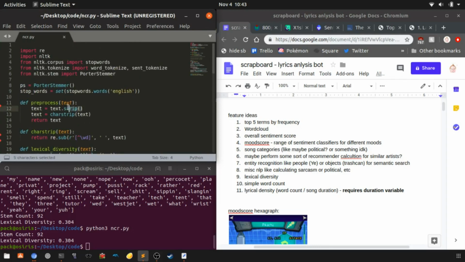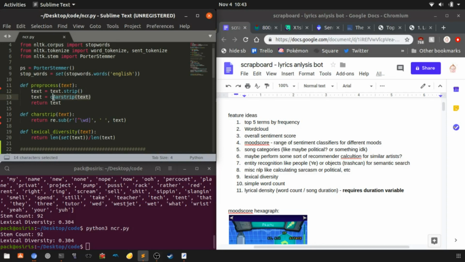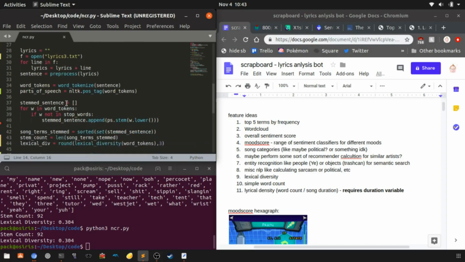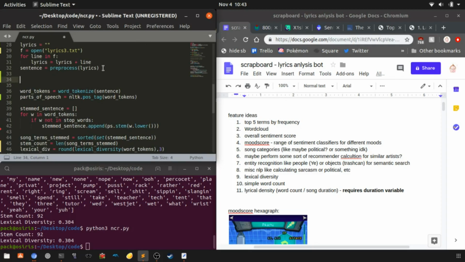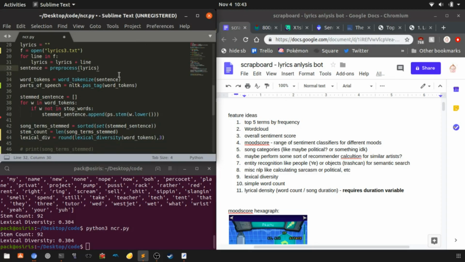What I'm doing here is I'm stripping the text, which means I'm removing all the white space. If there's just a bunch of spaces at the end of the text, I want to get rid of that. That's not part of this. Then I have the char strip, which just does a regex to get rid of all the symbols like question marks and apostrophes, stuff that doesn't have anything to do with the content of the text. We're just taking that out right off the bat. So that's what the pre-processing is doing. So I guess after this point would be the proper time to do the word count.